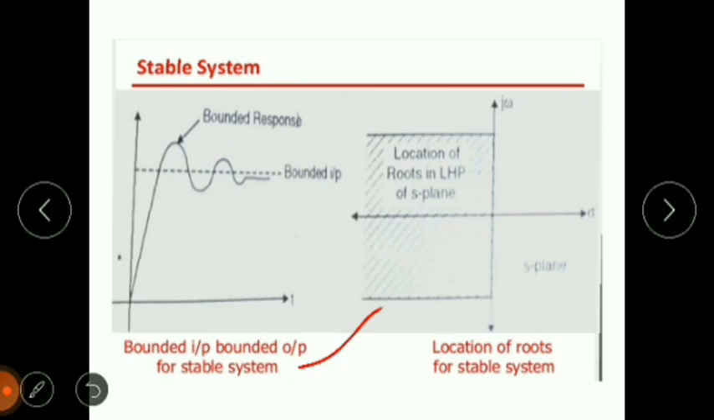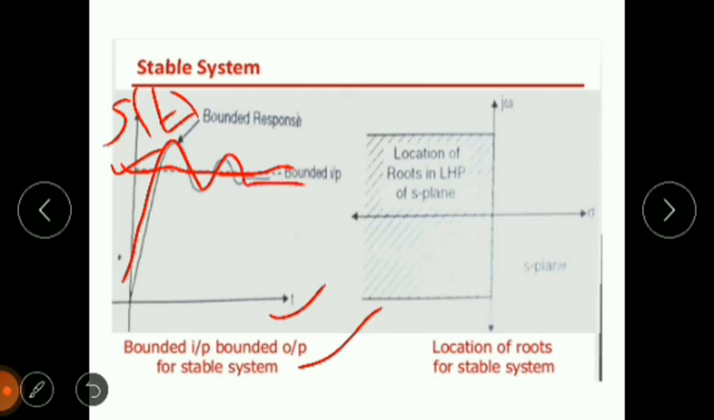So we have a response of the system, say this is our signal s(t) with respect to time t. We can see that we are giving the system a bounded input. So this is our bounded input. We are giving the bounded input like this. And the output response of our system is like this. These oscillations are given like that. This is our bounded output response.